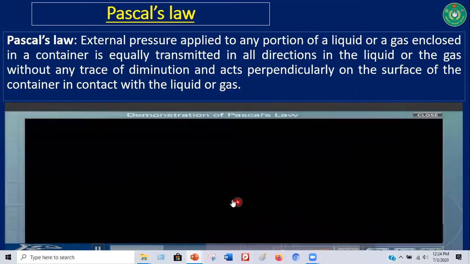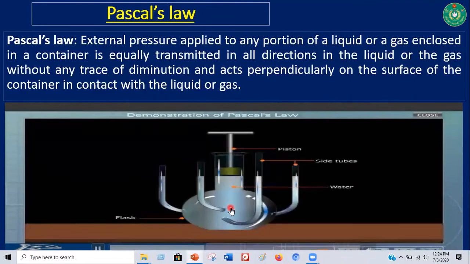When force is applied here, this pressure or force is circulated in all directions equally. When this pot is filled with water and there are four jets, water can go out through these jets. When pressure or force is applied by this piston, the liquid will rise up equally. So from this it is very clear that pressure is transmitted in all directions equally.